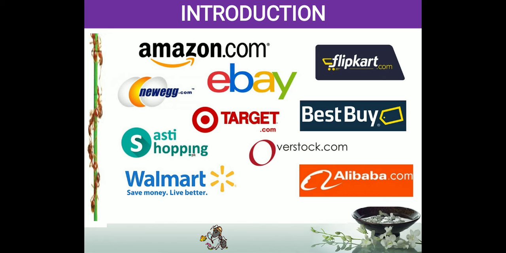Flipkart, the same thing. Walmart is the largest retailer in the world. Walmart has a huge supply chain for product delivery to the customer. Alibaba.com are major wholesale product deliverers to customers. So these are the companies delivering products, and they are providing service to you also. This is what we call the supply chain. If a company or anybody supplies the required product to the customer, it is called a supply chain.